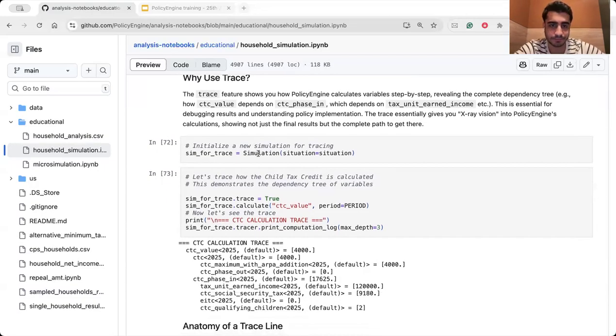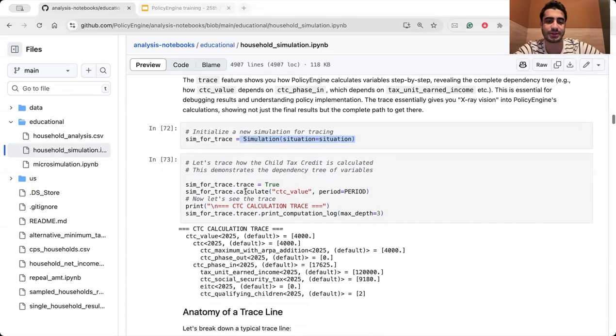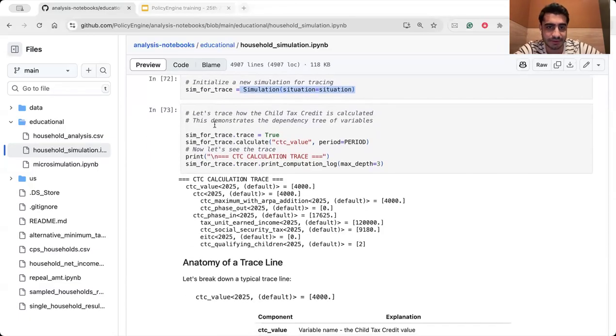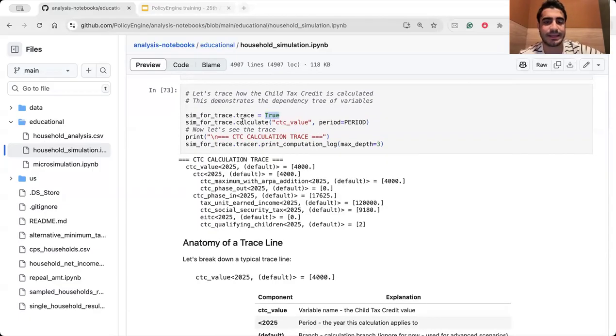When you have a simulation like this, you pass your situation to the simulation, you have a kind of baseline. You want to see the trace and the tree of the variable. You can set it to true, dot trace equal true. And then what do you want to calculate? For example here, CTC value, child tax credit.